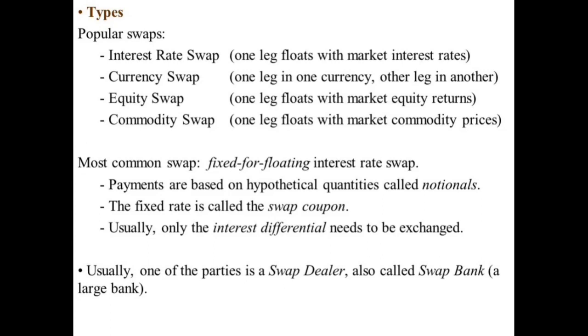Most common swaps are fixed for floating interest rate swaps. Payments are based on hypothetical quantities called notionals. The fixed rate is called the swap coupon. Usually only the interest differential needs to be exchanged. Usually one of the parties is a swap dealer, also called a swap bank, that is a large bank.